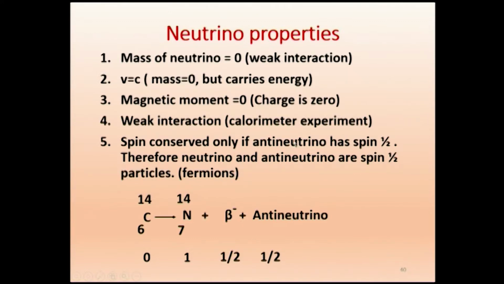Okay, now we will go to the next. Here we have said antineutrino and also neutrino, because as an example we have written beta minus decay. If we take some other reaction where we get beta plus decay, the same thing will be valid. Instead of the antineutrino, you will have a neutrino here. That will also have spin ½.